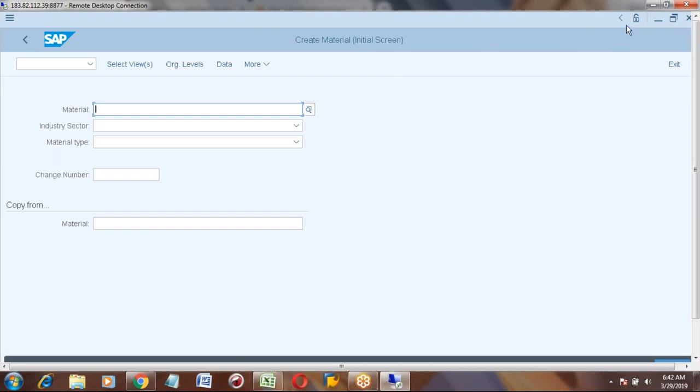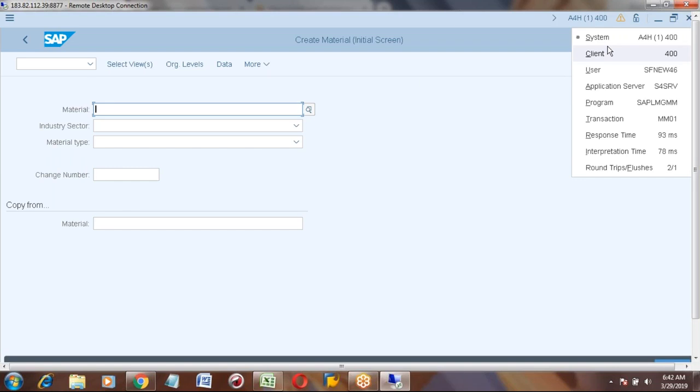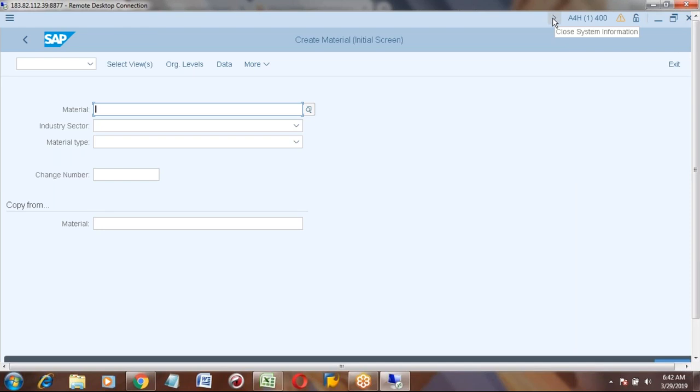Above, you will see the system ID. In the normal screen, you get the system ID at the bottom; here you get it at the top. Only the appearance is different. Other than this, in GUI there is no difference. Same transaction codes, same menu path, everything is the same.